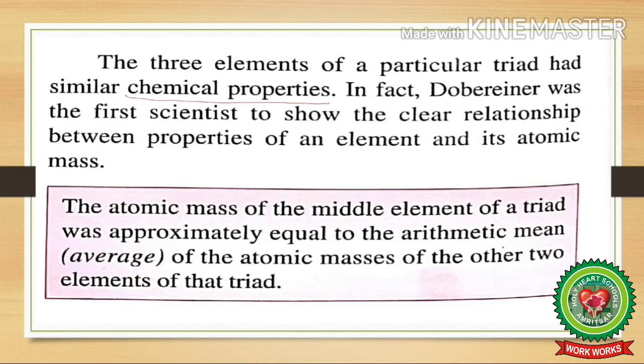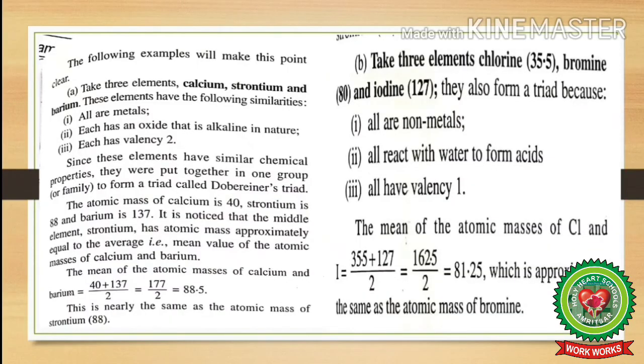In fact, Dobereiner was the first scientist to show the clear relationship between properties of an element and its atomic mass. The atomic mass of the middle element of a triad was approximately equal to the arithmetic mean, or you can say average, of the atomic masses of the other 2 elements of that triad. The following examples will make this point clear.